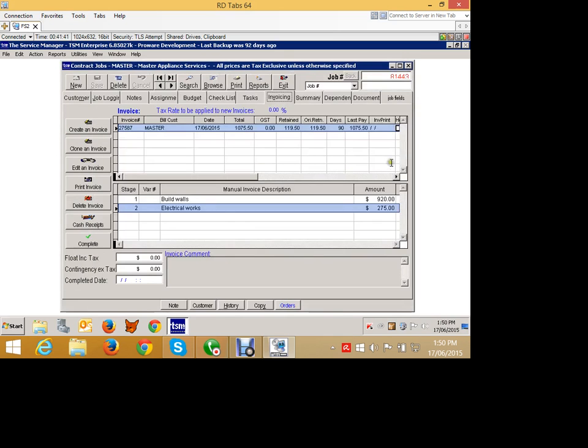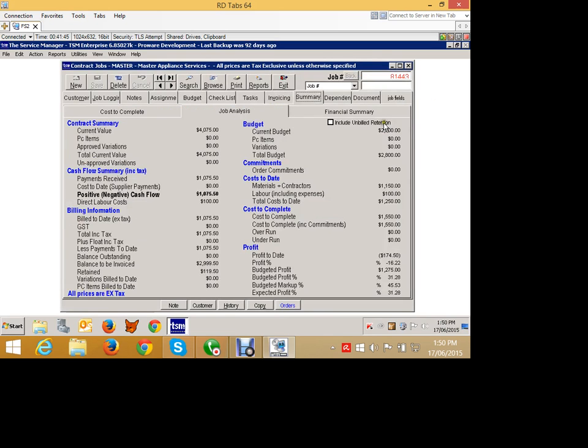So we received our goods in from our supplier, and what we can now see is a little bit of a change in our summary. So we now see from a cash flow point of view that we received $1,075 in payments, and we haven't actually paid the supplier yet. So that's zero there. Sorry, they're covered under the applied costs.